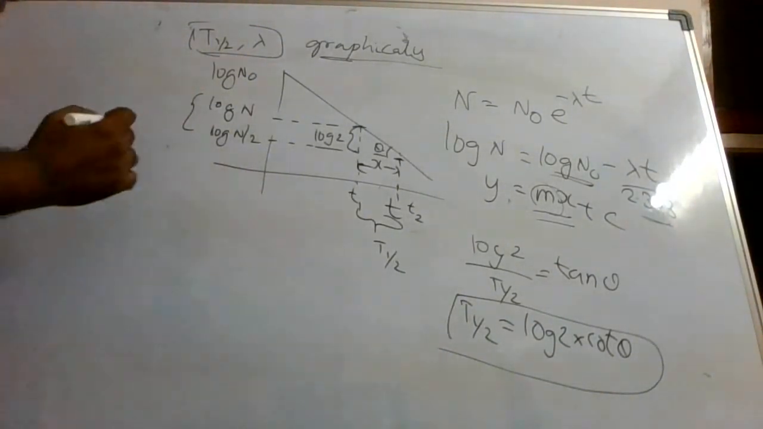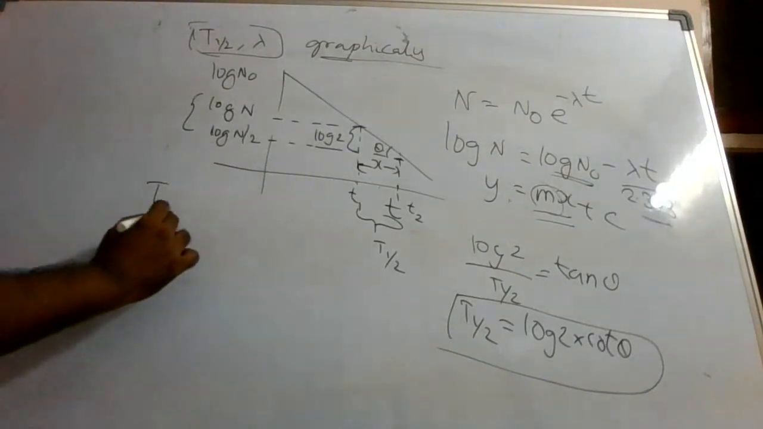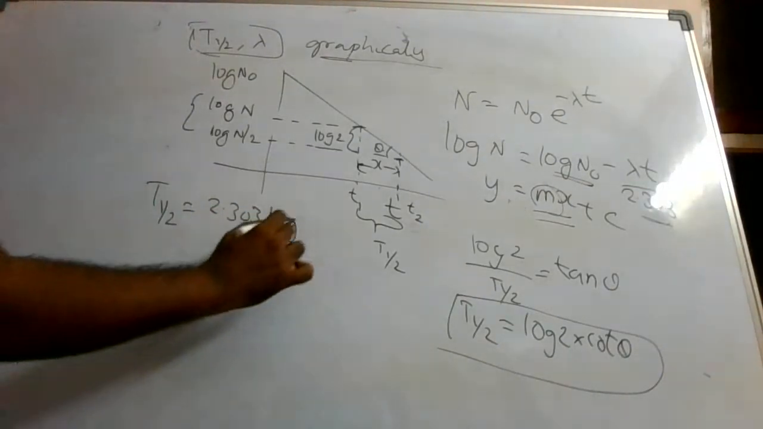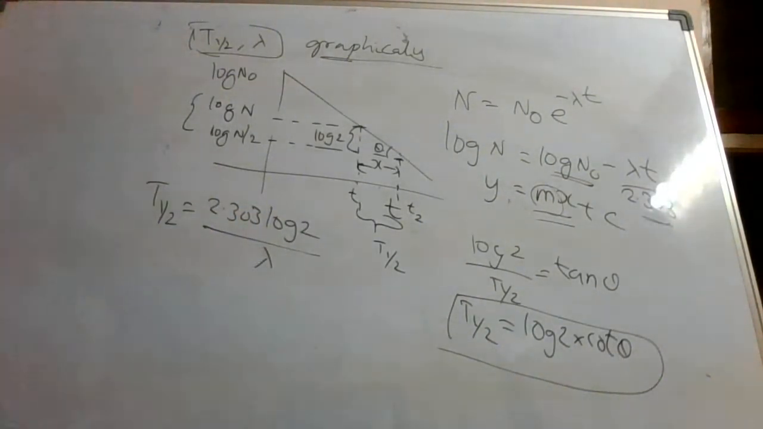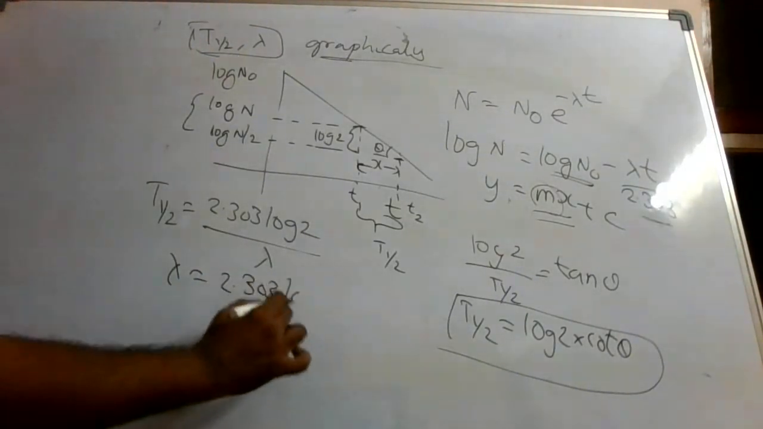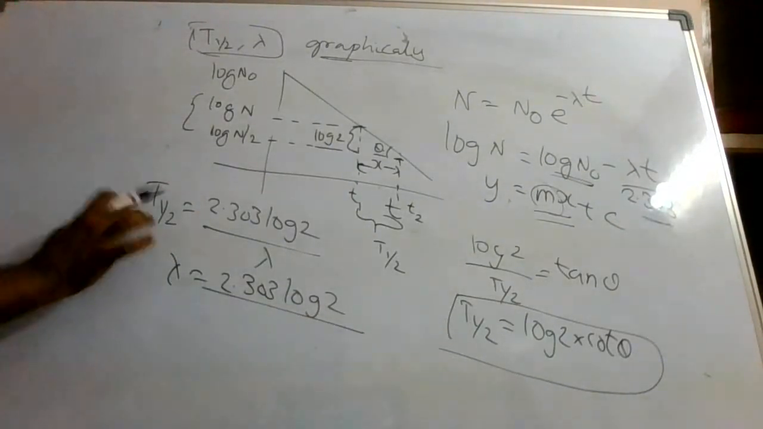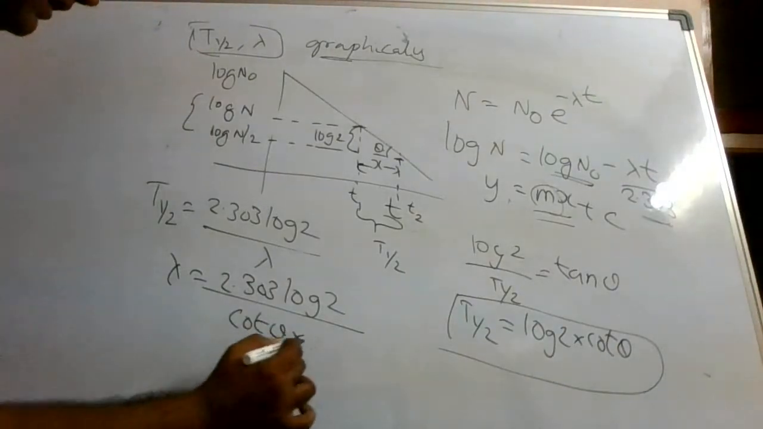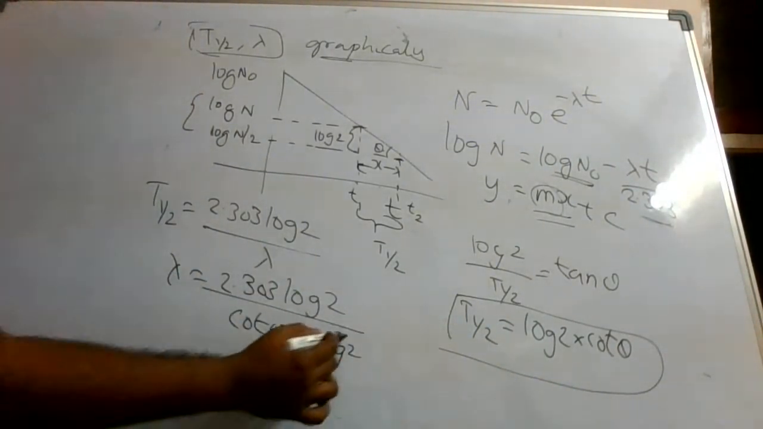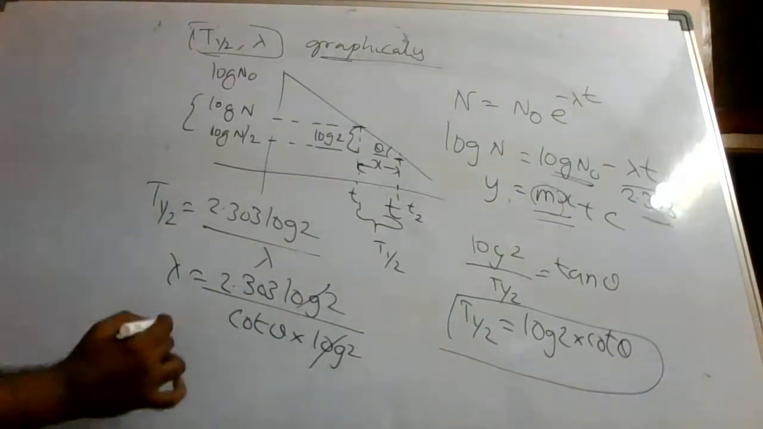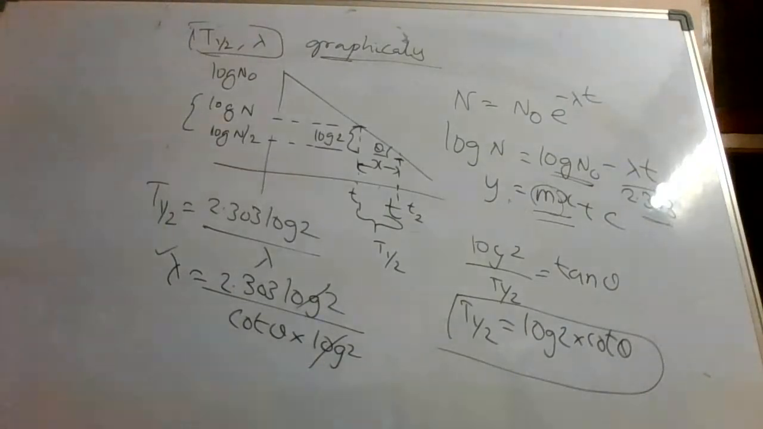Now what is the value of t half basically? T half, I am writing here, t half was 2.303 log 2 divided by lambda. So lambda will be equal to 2.303 log 2 divided by t half, but t half is this. So here you are going to get cot theta multiplied by log of 2. This and this gone. 2.303 divided by cot theta, if you do, you will get the value of lambda. So this is how it is graphically determined.